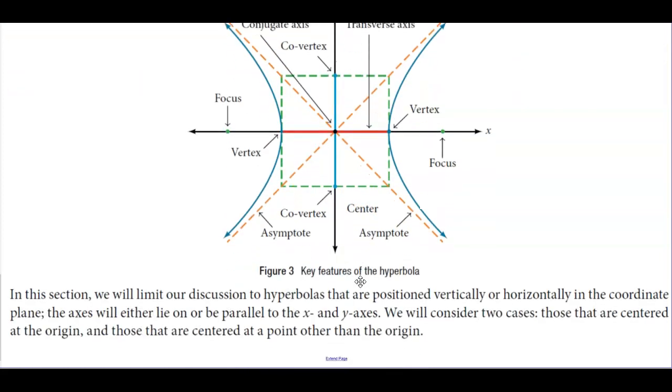Now, in this section, we will limit our discussion to hyperbolas that are positioned vertically or horizontally in the coordinate plane. The axis will either lie on or be parallel to the x and y axis. And we will consider two cases, those that are centered at the origin and those that are centered at a point other than the origin.